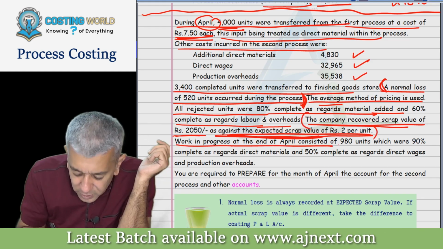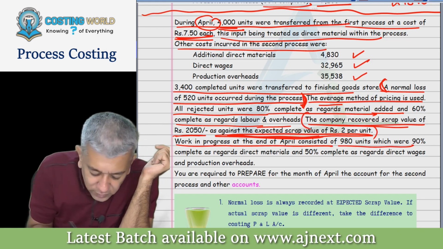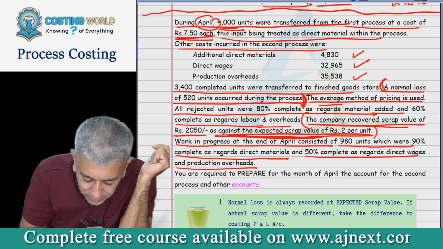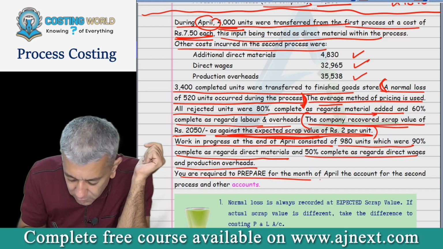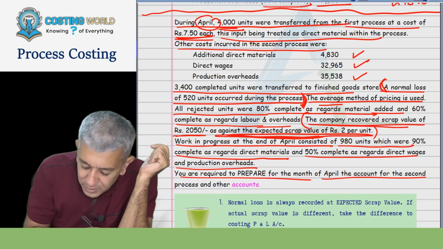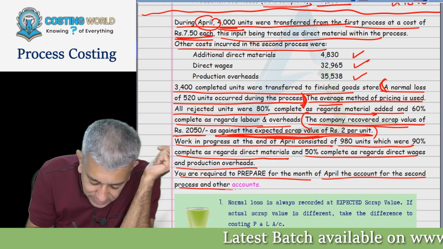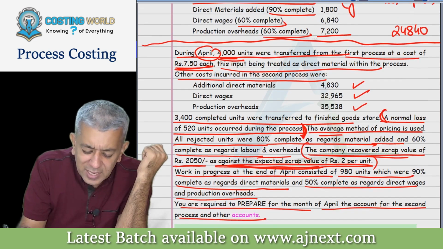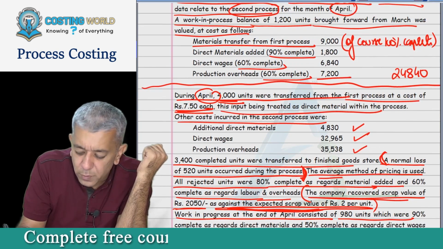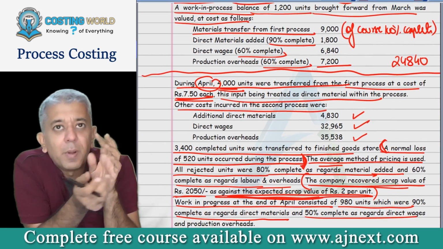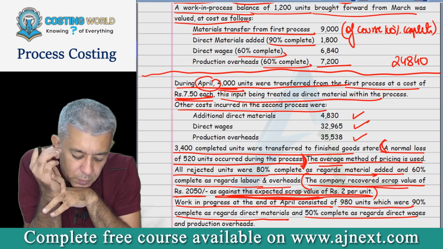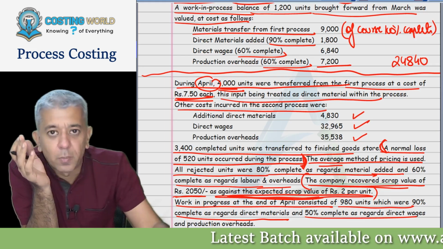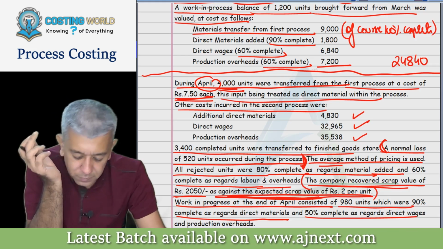WIP at the end of the process consisted of 980 units, which were 90% complete as regards material, 50% complete as regards wages and production overheads. You are required to prepare the process account for the month of April for the second process and also the other accounts. Obviously that means normal loss, and I think in this question abnormal loss will also be coming. So prepare 8 lines for the process 2 account, and 4 lines for the normal loss and abnormal loss accounts. So that much you all prepare, please.